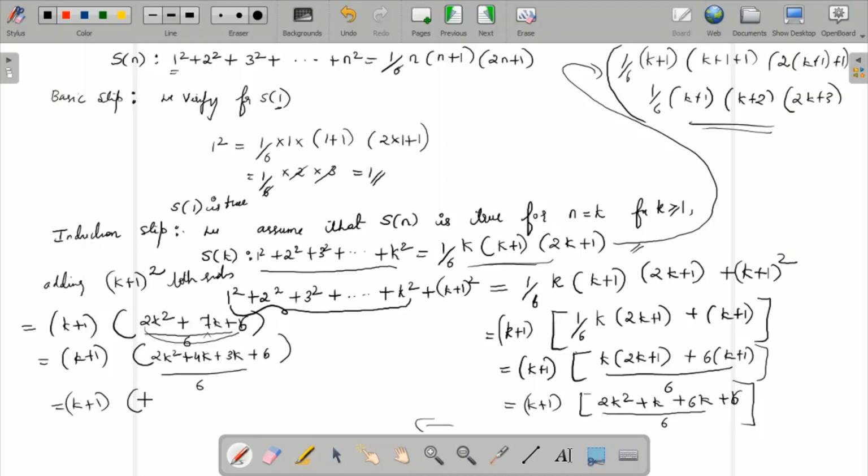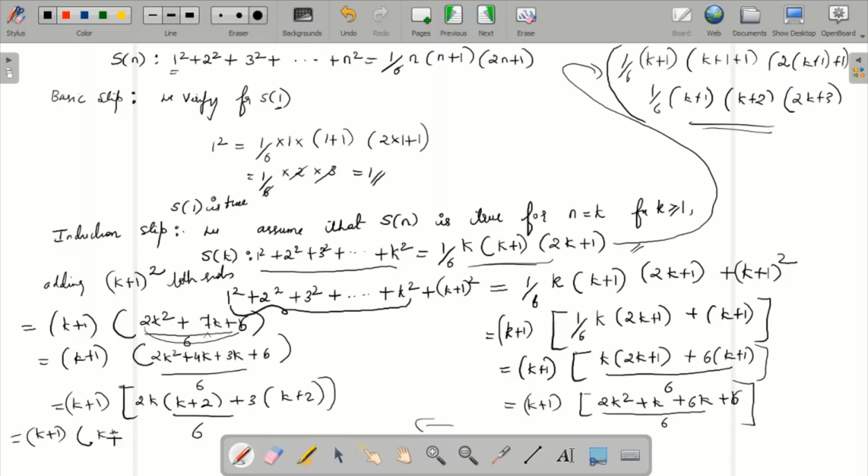If I take 2k common, it will be k plus 2, and if I take 3 common also, it will be k plus 2 by 6. So here it will be nothing but k plus 1 into k plus 2 into 2k plus 3 divided by 6. So that 6 I can take as 1 by 6.